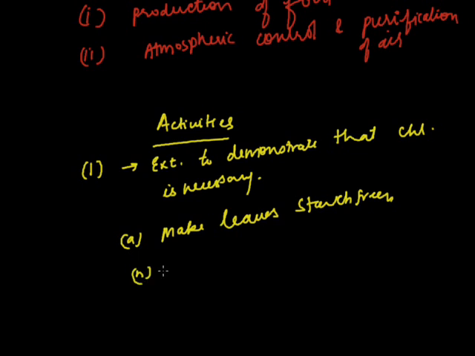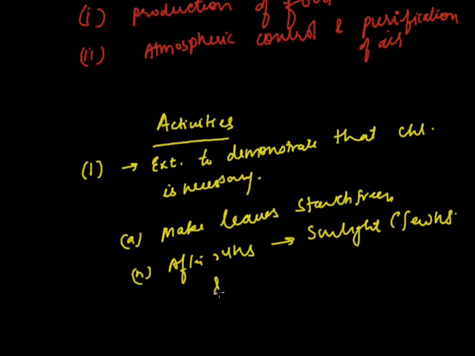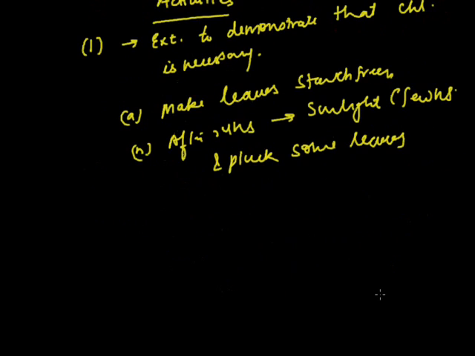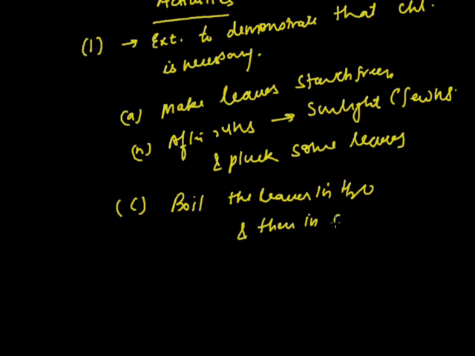Then after 24 hours, we'll put this plant in sunlight for a few hours and pluck some leaves from the plant. In the next step, we'll boil these plucked leaves in water for a few minutes, and then we'll boil these leaves in alcohol. First we'll boil it in water and then in alcohol till they become colorless.